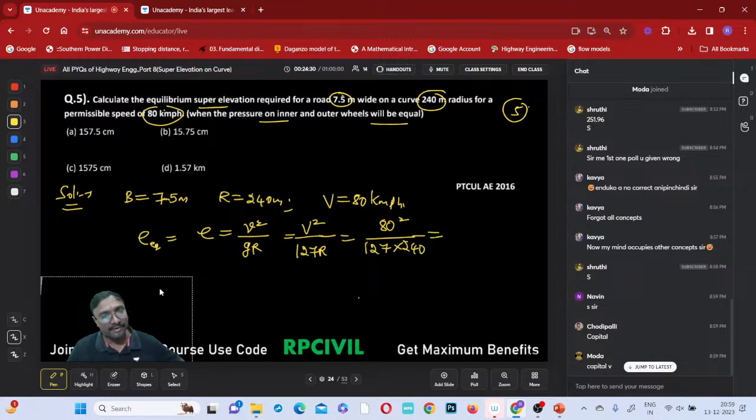So how much is the super elevation you are getting? Therefore, what is the rise of the outer edge you are getting? The rise of the outer edge will be equal to which one?